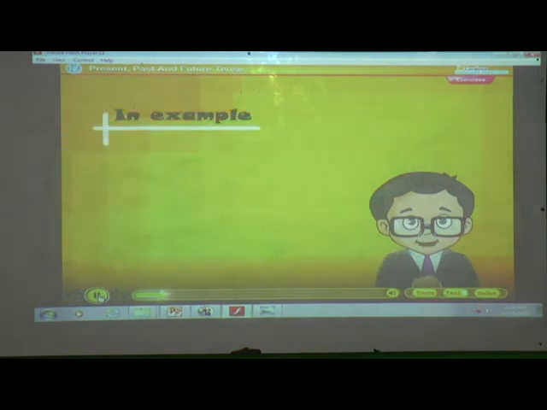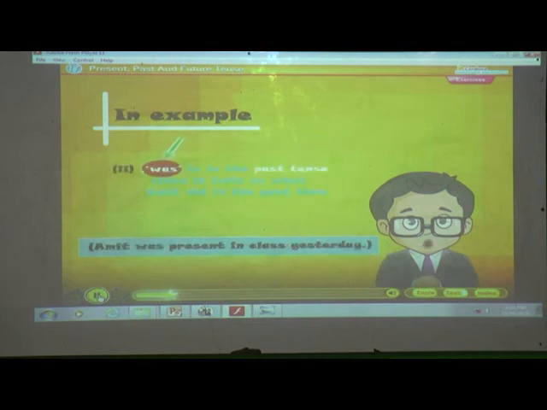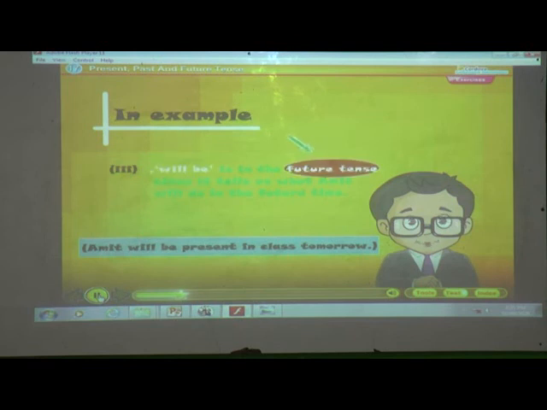In example 1, is is in the present tense, since it tells us what Amit is doing in the present time. In example 2, was is in the past tense, since it tells us what Amit did in the past time. In example 3, will be is in the future tense, since it tells us what Amit will do in the future time.